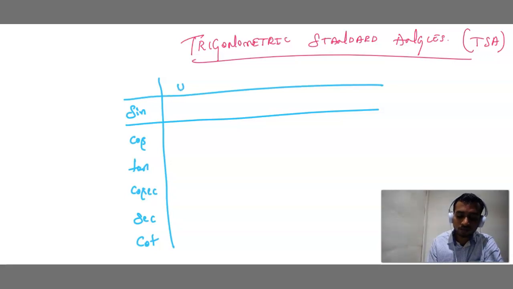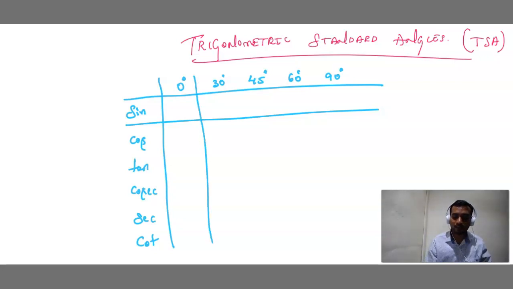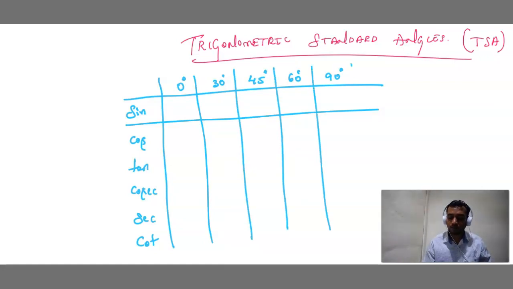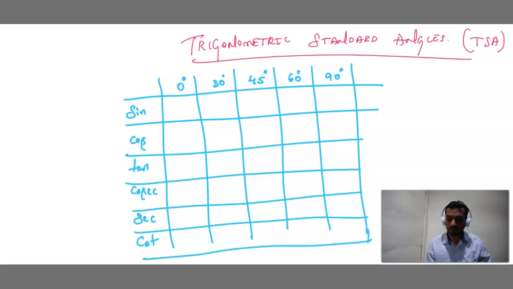Good. Let me write: this is 0 degree, 30 degree, 45 degree, 60 degree, 90 degree. We have 5 standard trigonometric angles: 0, 30, 45, 60 and then 90.